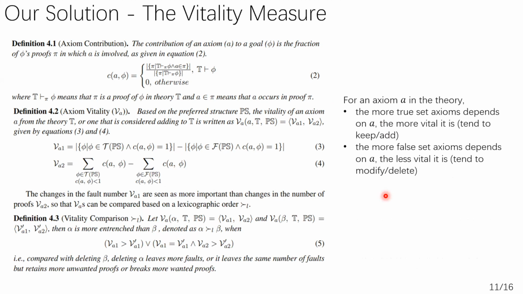I'm not going to walk through the math. I just want to highlight that this math captures the simple idea that for an axiom in the theory, the more true theorems depend on it, the more vital it is, and we tend to keep it, or add it into our theory. On the contrary, the more false theorems depend on it, the less vital it is, and we tend to modify it or simply drop it.